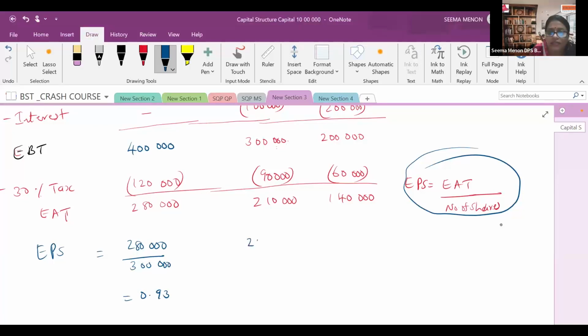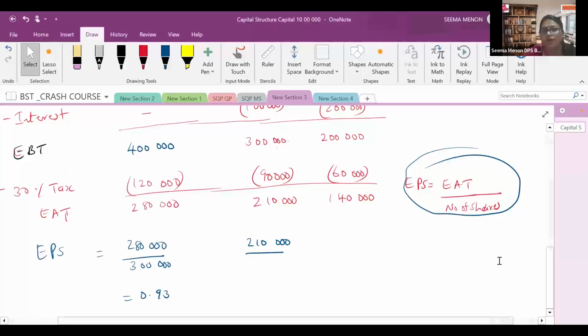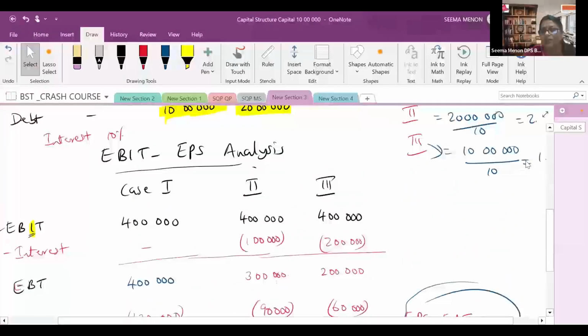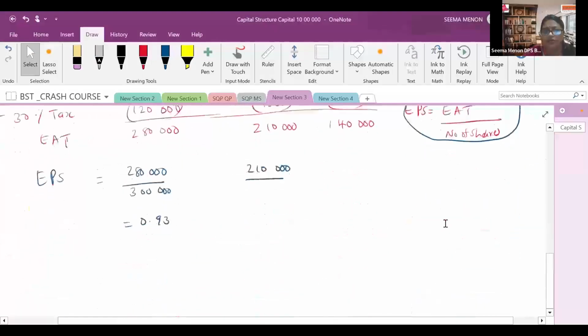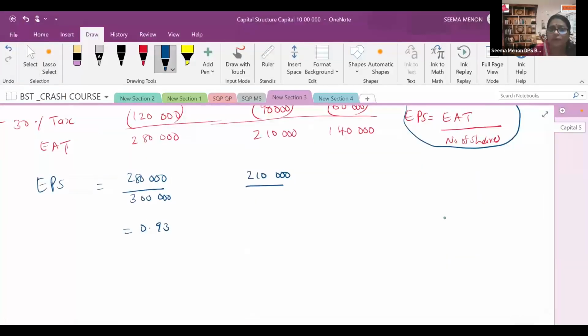Then second case, 2,10,000 is earning after tax, and the number of shares we have already found is 2 lakh shares, and in case number 3, 1 lakh shares. So here it is divided by 2 lakh, and you will get 1.05 as the earning per share.